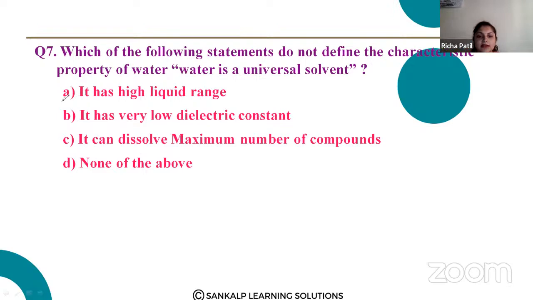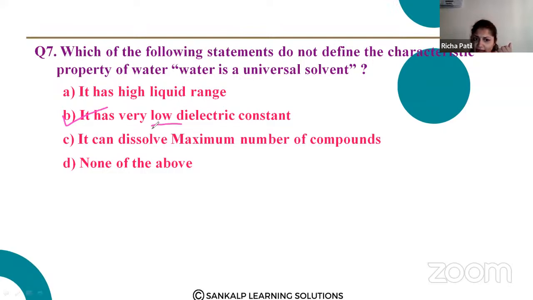It has a liquid range, it can dissolve maximum number of compounds, none of the above. So the correct characteristic is what? The dielectric constant is high. So the characteristic which does not define the property of water is the second one, B.